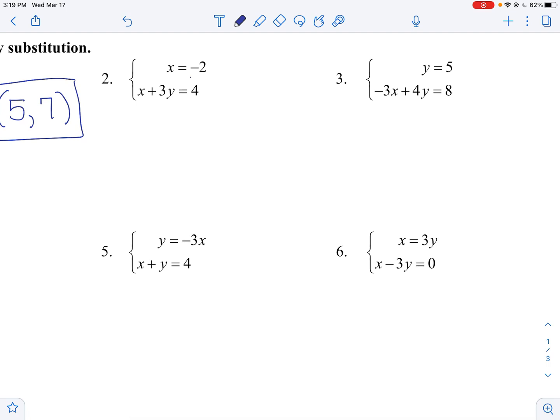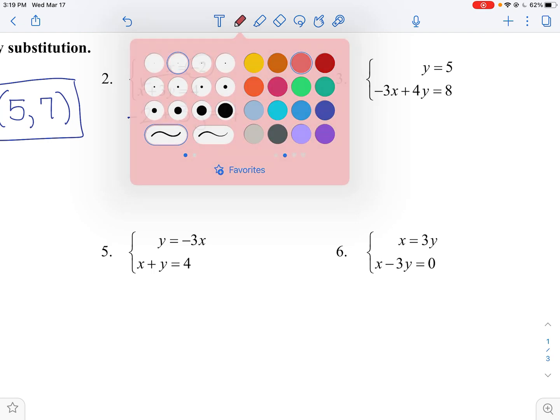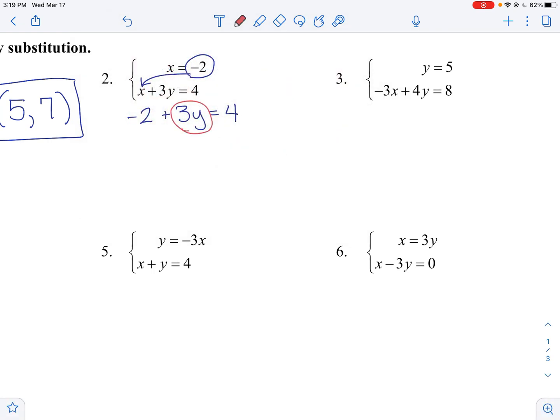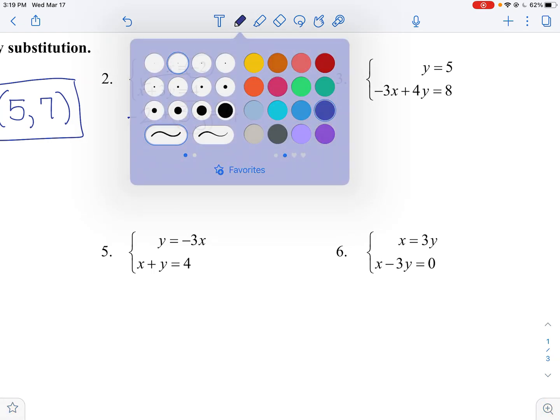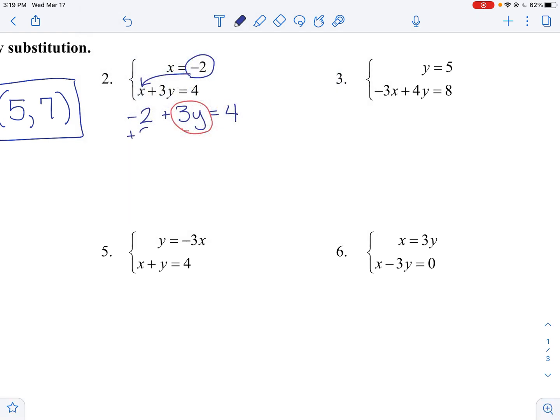In number 2, they tell us x equals negative 2, so we're going to replace x with negative 2. Now, we want to get the letter by itself. So in this case, 3y, we want to get that by itself. So we're going to get rid of this 2 by adding it to the other side, because that will get negative 2 plus 2 is 0. We've still got 3y, and 4 plus 2 is 6.